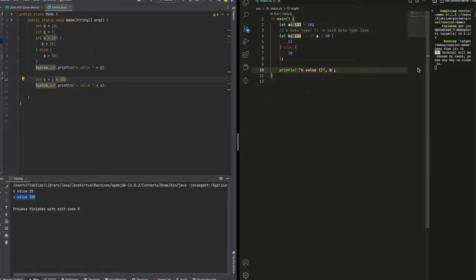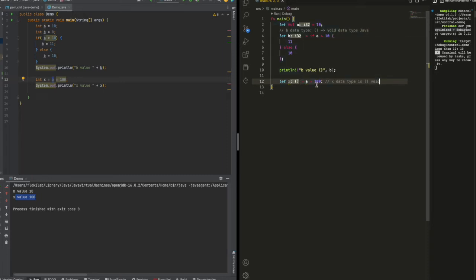But the same thing in Rust is not the same. When we do let x equal a equal 100, we need to change it into mut so that the a value can change. So we can see here the x data type is void data type. So it's nothing. Because why?